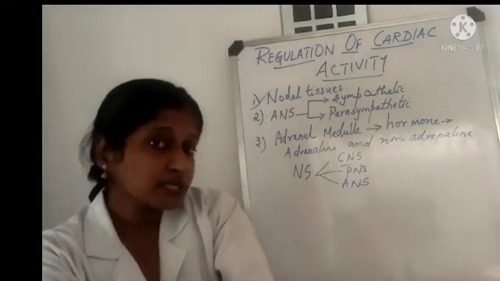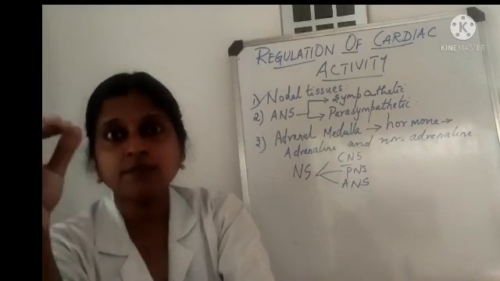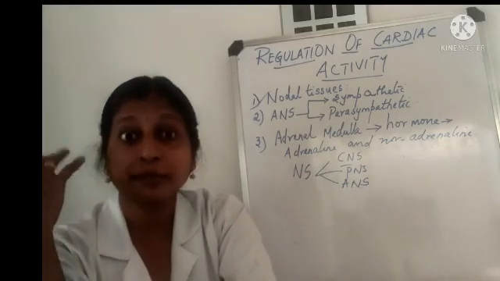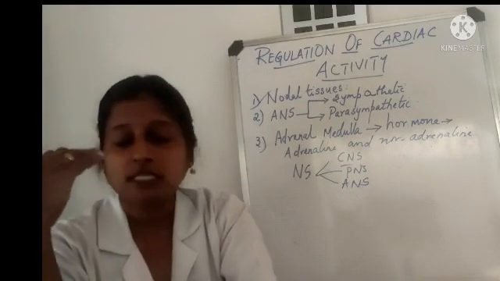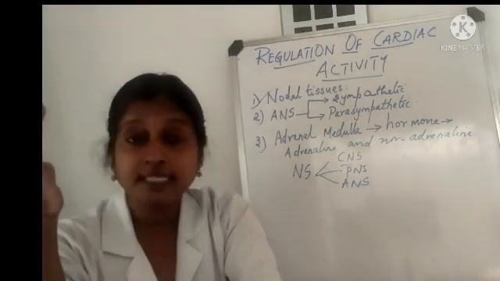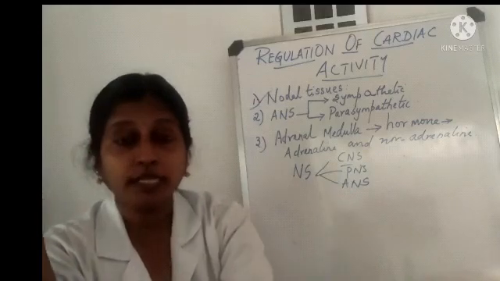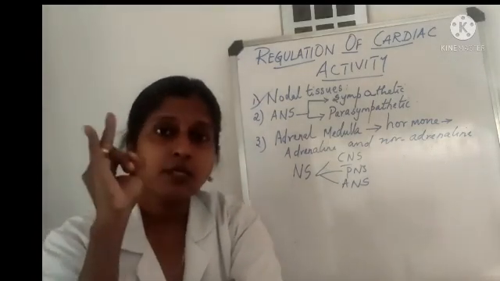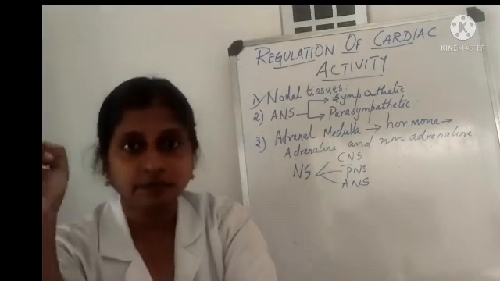And autonomic nervous system is a set of nervous system which comes into action when you are under stressed condition, under emergency condition. This system is in turn divided into two. What are they? One is your sympathetic nervous system, and the second one is your parasympathetic nervous system.